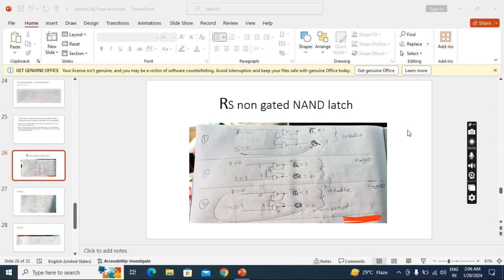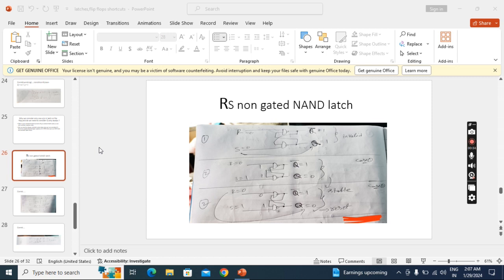Okay, some of my students are asking, sir, whether it is SR latch or RS latch. So we can call it SR latch or RS latch. The first lecture I uploaded, I named as SR. That is the SR NAND non-gated latch. So here, to clarify, I have taken RS, non-gated NAND latch. Now we'll see the difference between the two, SR and RS.